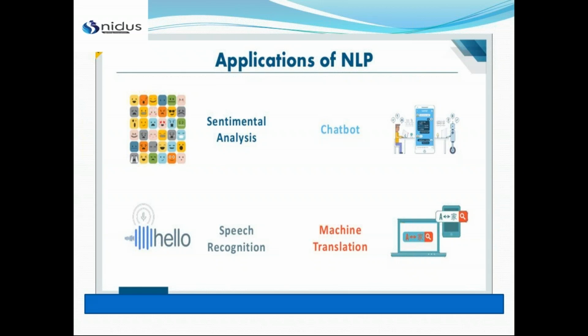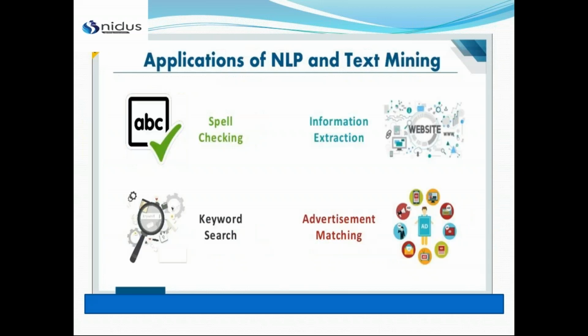And we have seen speech recognition. I already told you we have different speech recognition systems: we have Siri, we have Cortana. And machine translation, we have done that. What is machine translation? That is Google Translate. And there are also some libraries. So these are ideas for your project. If you have to submit a project, you can build an application from this. And one I'll cover today, that is email spam checking.